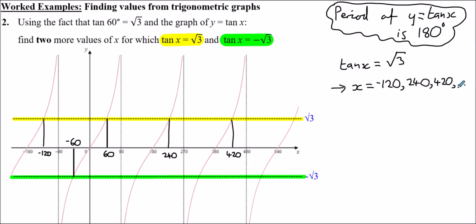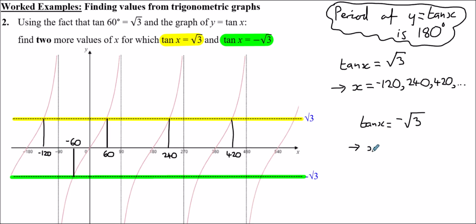For tan x being negative root 3, using the fact that this one's at minus 60, we could pick x being minus 60 here, which is 60 degrees away from where it crosses the x-intercept. And again, just using the period as being 180, we can just plus or minus multiples of 180 from this minus 60. So the first one here, where tan of x is negative root 3, that one would be minus 240.